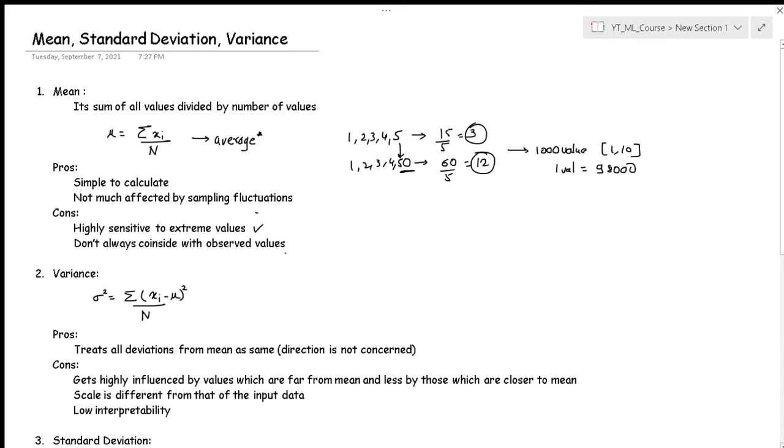Now also, regarding the data points I just explained here, the average came out to be 12, but is the 12 in our data set? No, 12 is not there in our data points. However, in the first case, the value came out to be 3 and it is in our data set. So this is the pro and con of the mean. Keep that in mind.